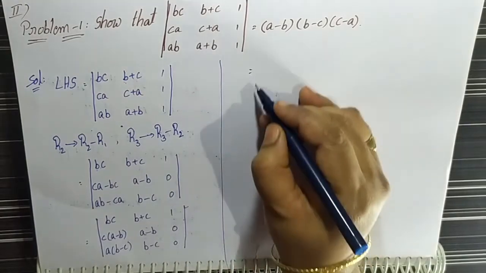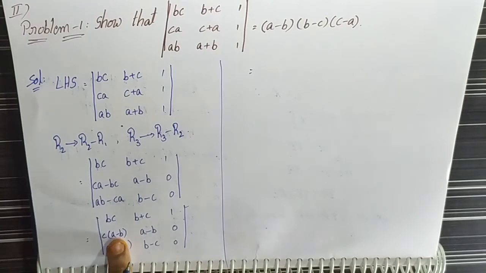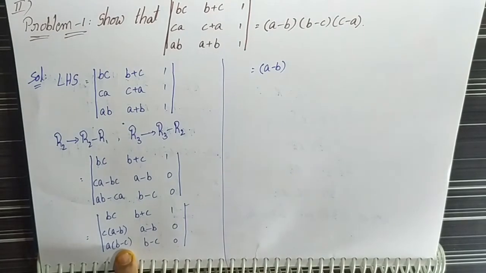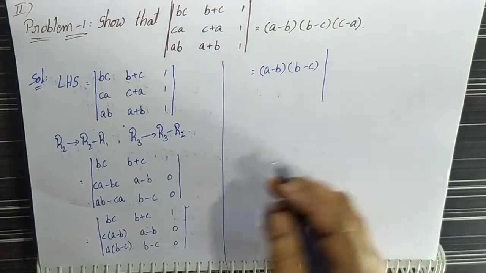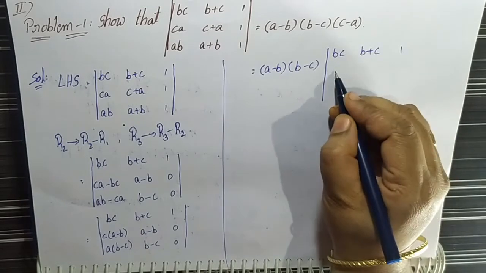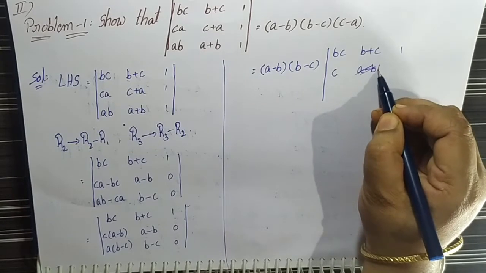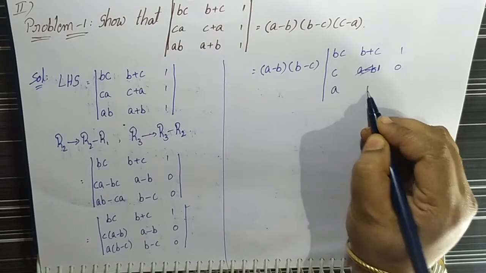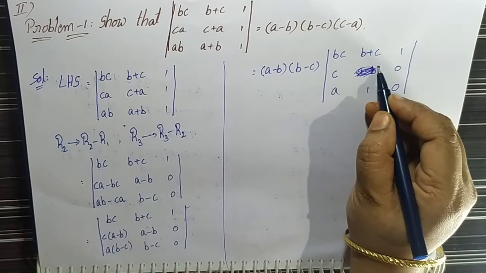Then that is equal to, in the second row we can take A minus B common, and in the third row B minus C common, into the determinant |BC, B+C, 1; C, 1, 0; A, 1, 0|.